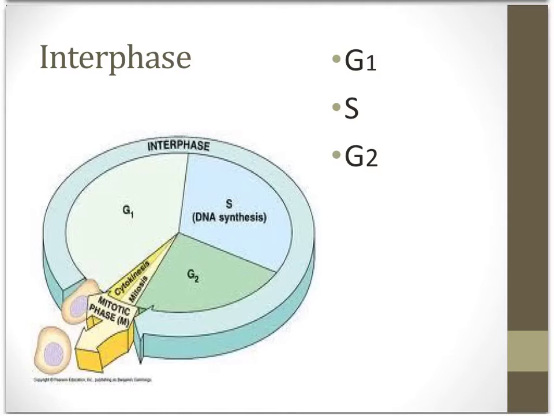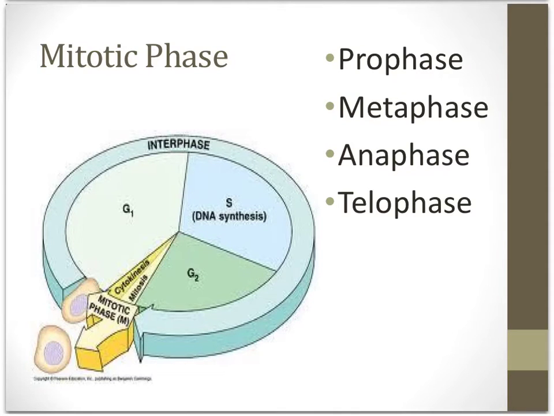All other somatic cells proceed to S phase, and the S stands for synthesis. During S phase, the cell replicates its DNA so that there are 2 copies of each chromosome. During G2, the cell prepares for mitosis, which is the next phase. The mitotic phase is when the cell divides.